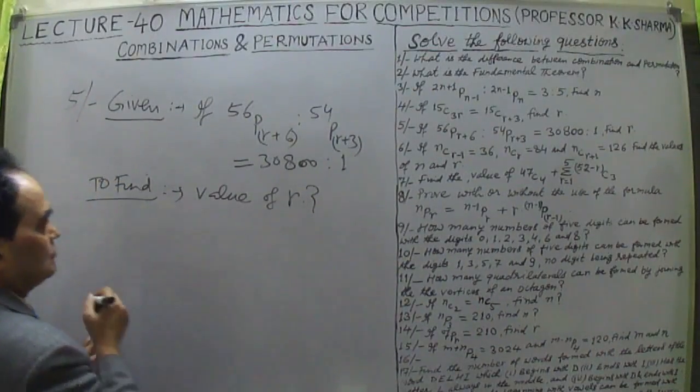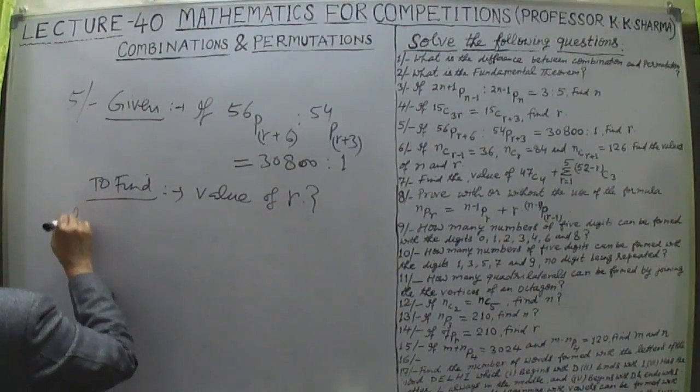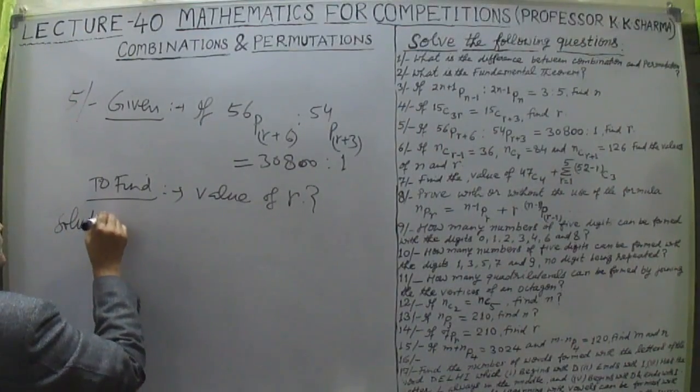Now let me solve this question here. Solution: find the value of r.